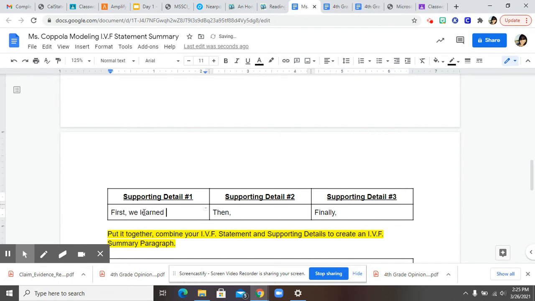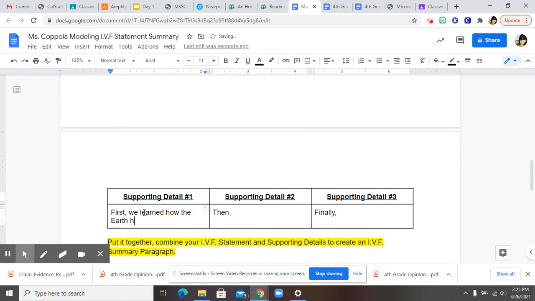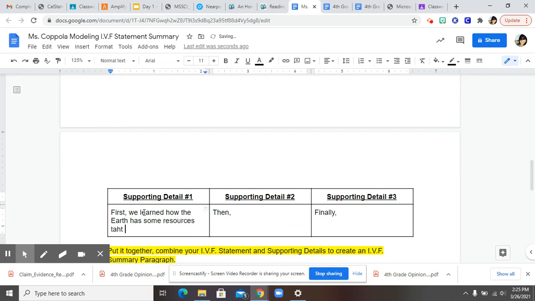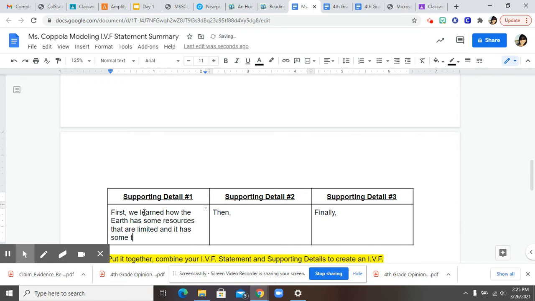we learn how the earth has some resources that are limited and it has some that are renewable.